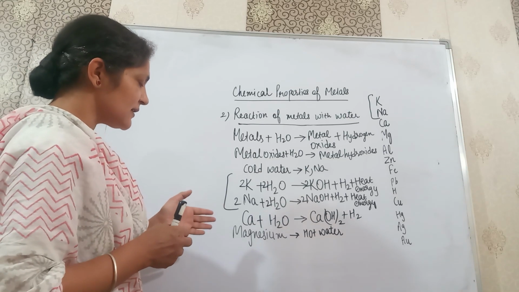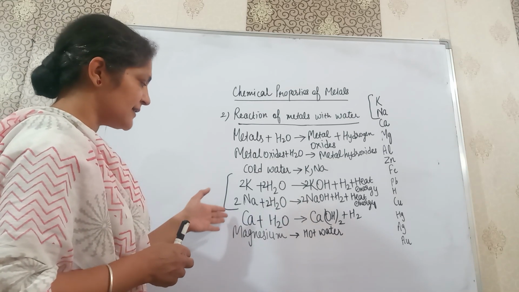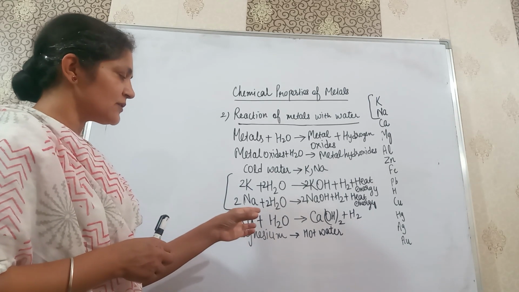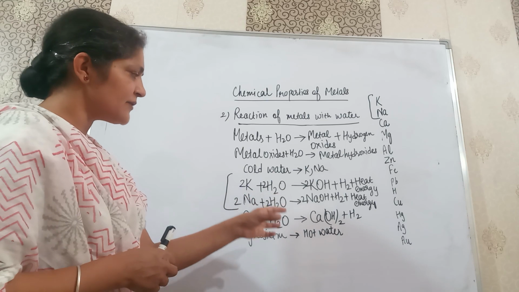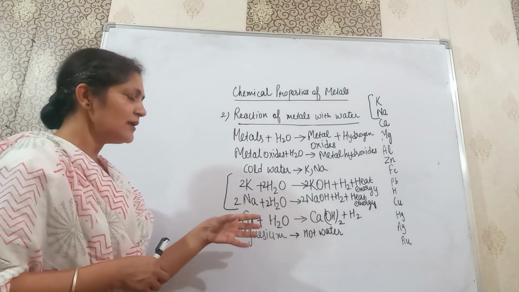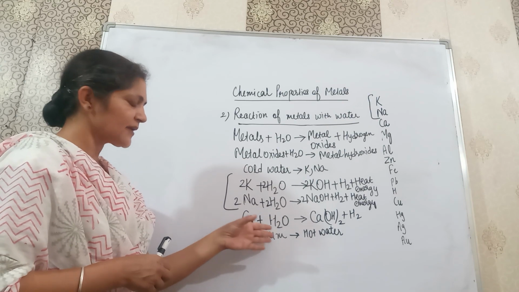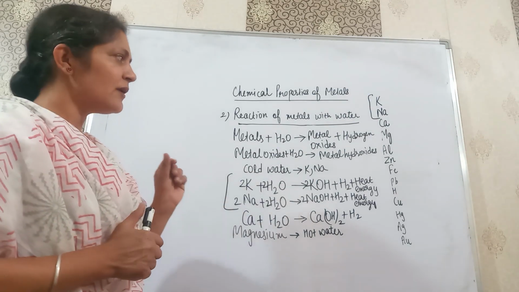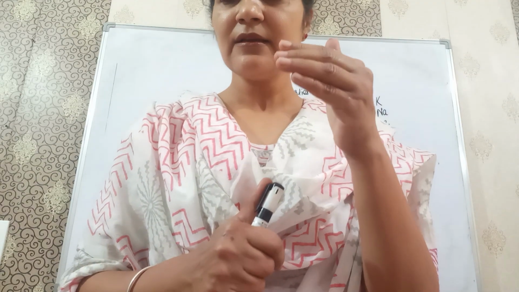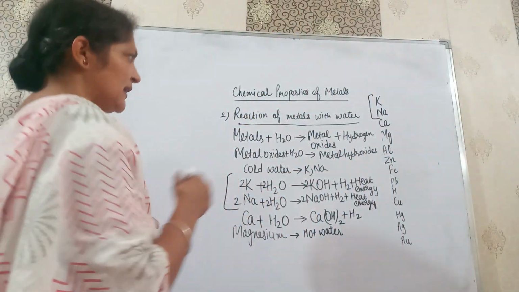Same as calcium, the magnesium floats on the top, because the bubbles of hydrogen gas produced settle on the surface of the container. Right? Now next we will see how other metals react, like aluminium,